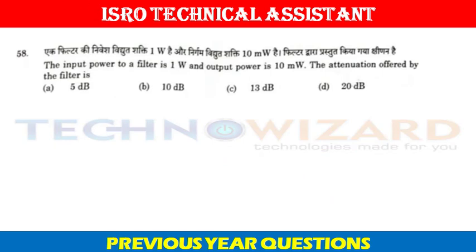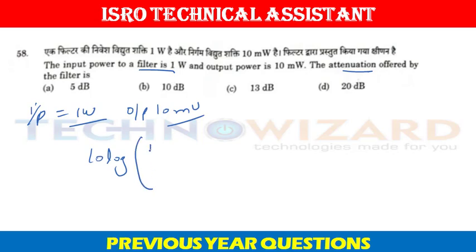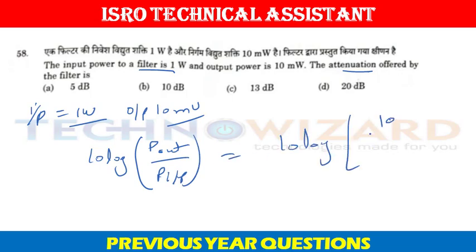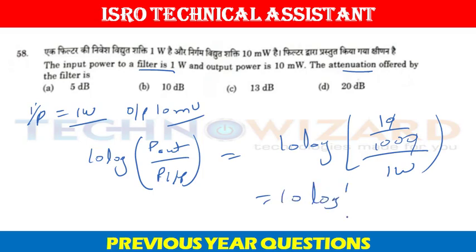Question number 58. The input power to a filter. Input power is given as 1 watt and the output power is given as 10 milliwatt. We have to find the attenuation in the filter, that is the power gain. Now we can simply write 10 log of output power upon input power. Therefore, 10 log of output power, which is 10 upon 1000, upon 1 watt. This will come down to 10 log 1 by 100. This will come out to be 20 dB. Therefore, option D is the correct answer here.